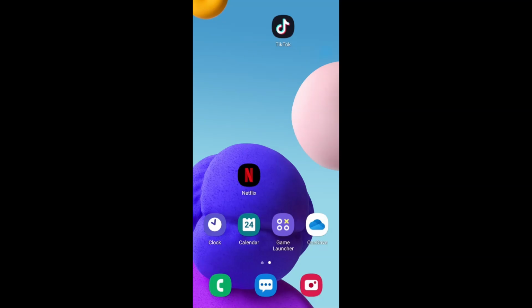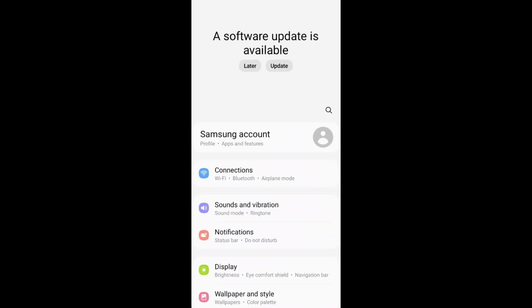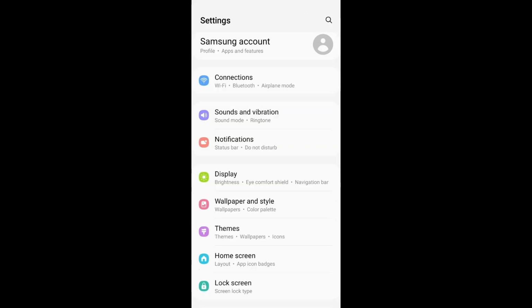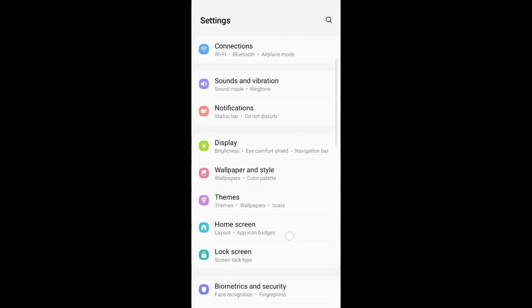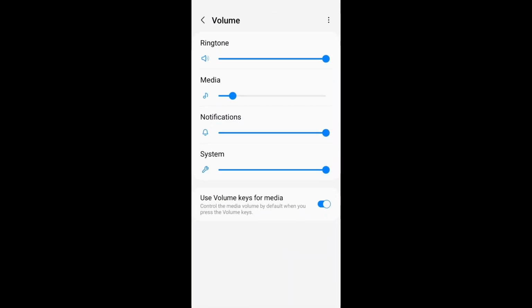1. Check the volume. Open your device settings. Then go to Sounds and Vibration. Tap on Volume and make sure all the volume levels are set to maximum.